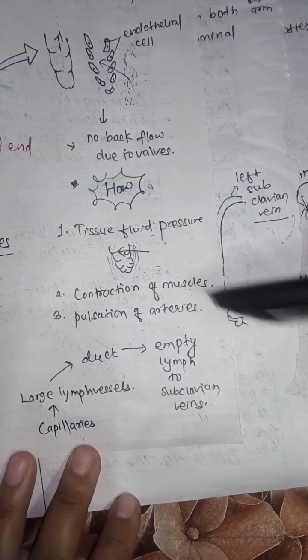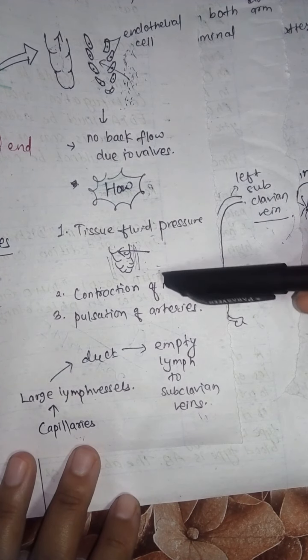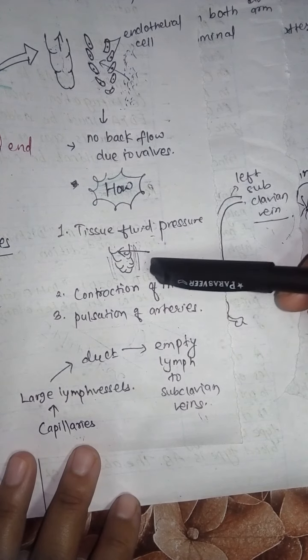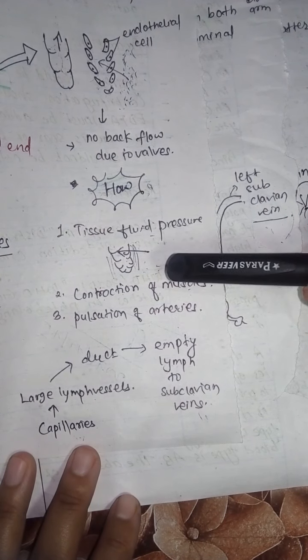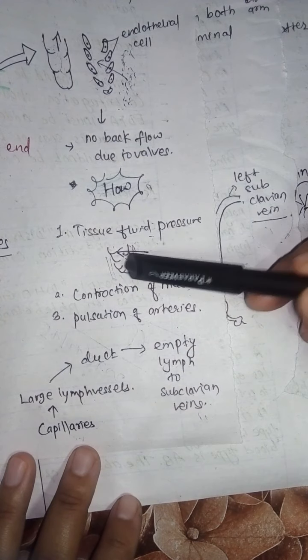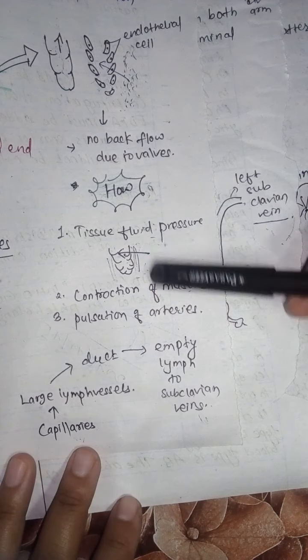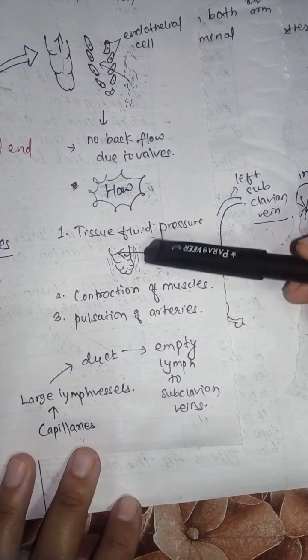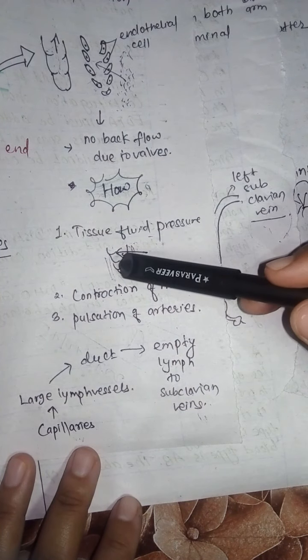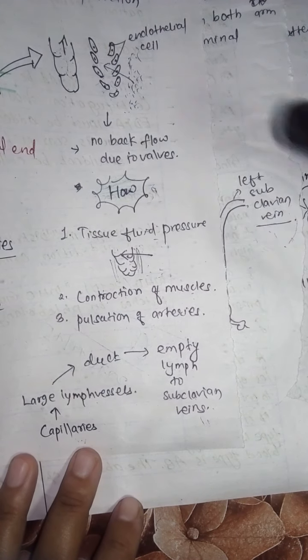You can just correlate with a scenario. Suppose friends are moving here and there, and they are pushing each other. One friend will push another, another friend will push another, so that a pressure is created inside. Likewise, from the outside force, from the outside pressure, the lymph is moved upwards.